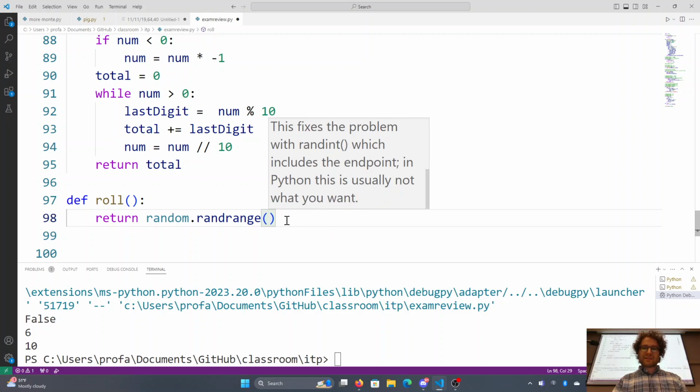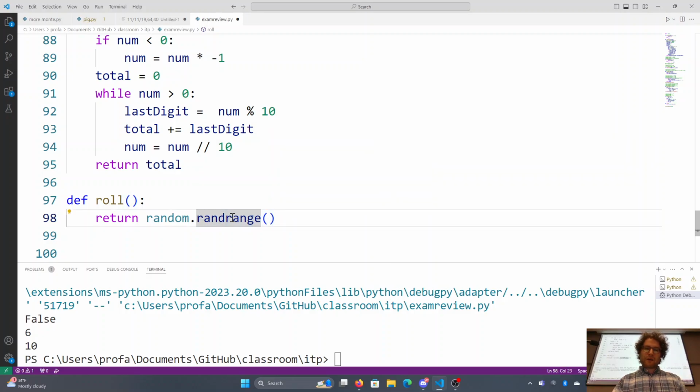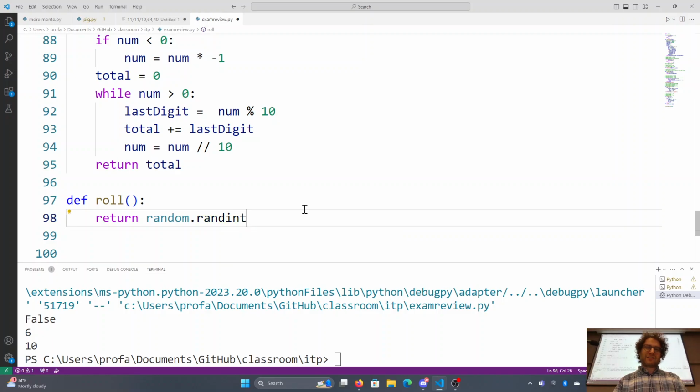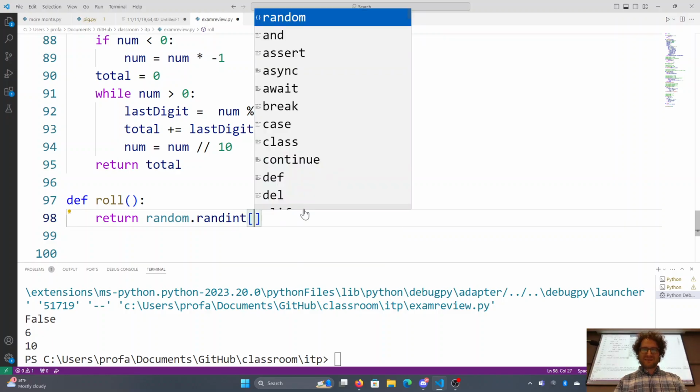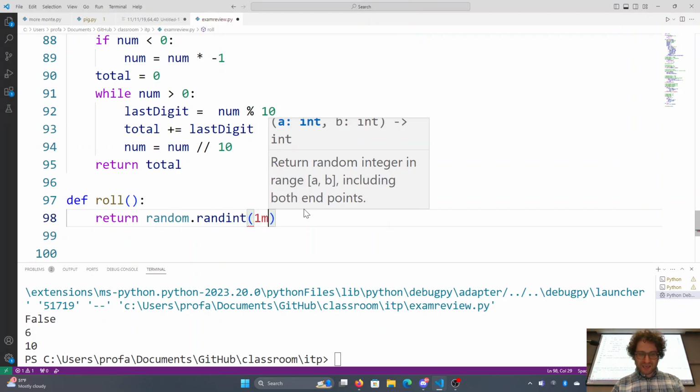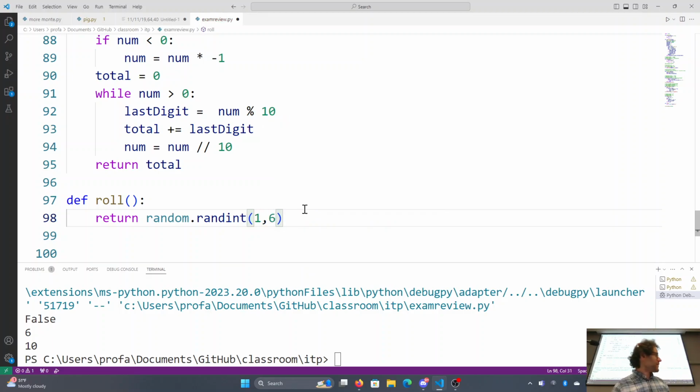Oh, sorry, randint gives us the endpoint. My bad. If you always forget that, though, by the way, there's nothing stopping you from doing random.choice. Randint returns A to B inclusive. There we go, 1 to 6. We want to include the endpoint here. So that gives us a 6-sided die.